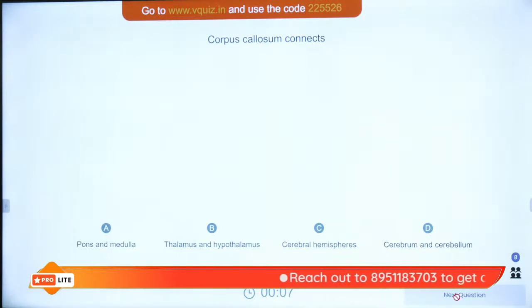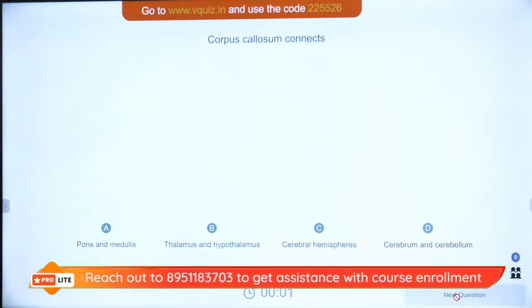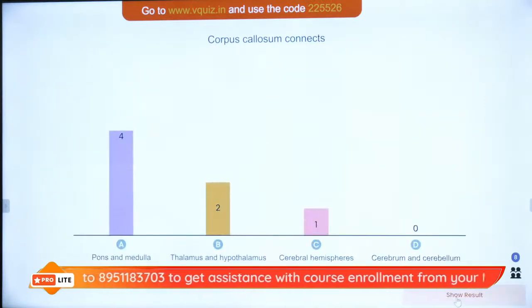Hello, hi Yashashri Mehta. Please tell me the answer to this: what does the corpus callosum connect? The code is 225526, and no, it is not the pons and the medulla.